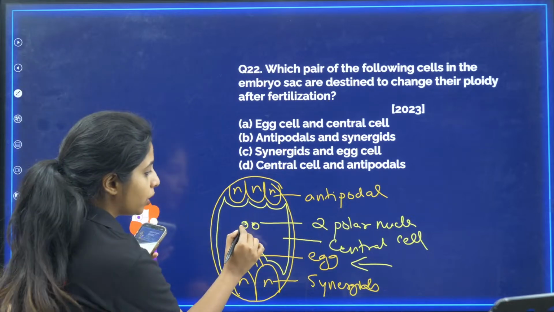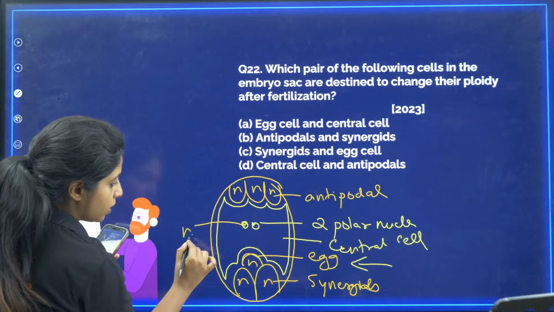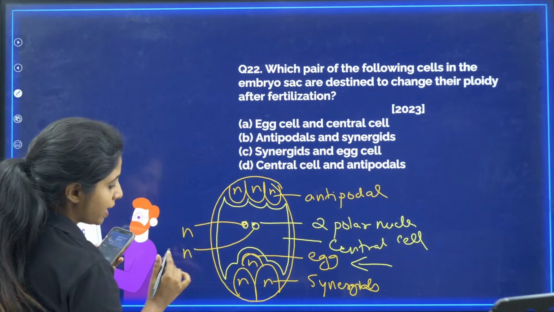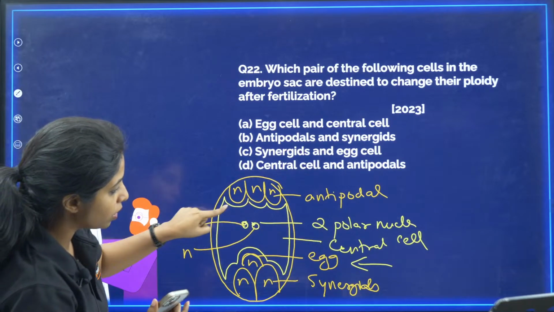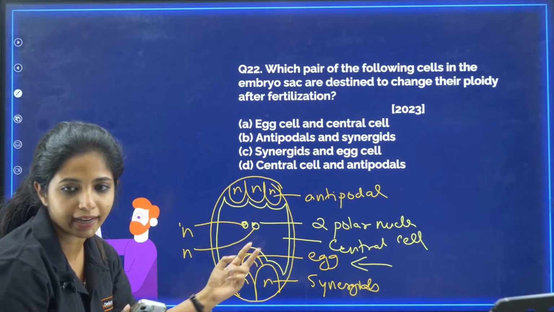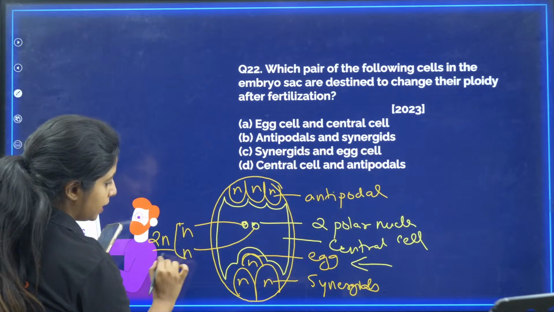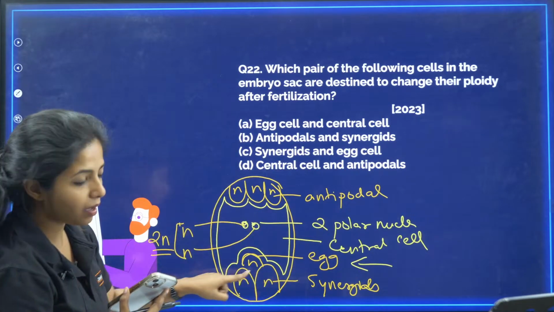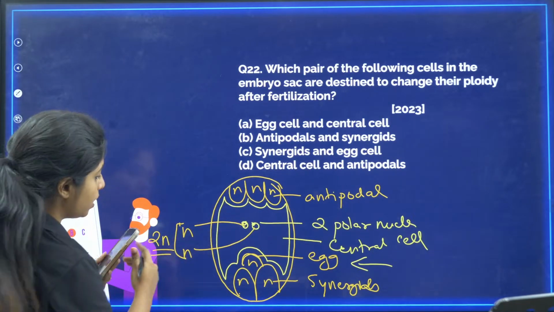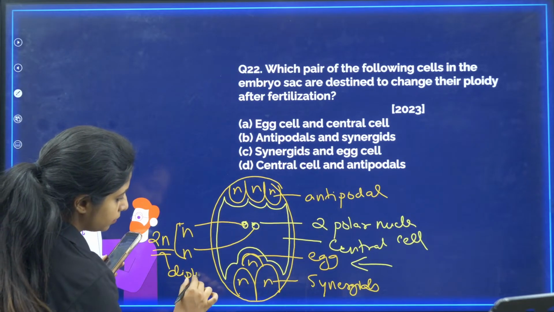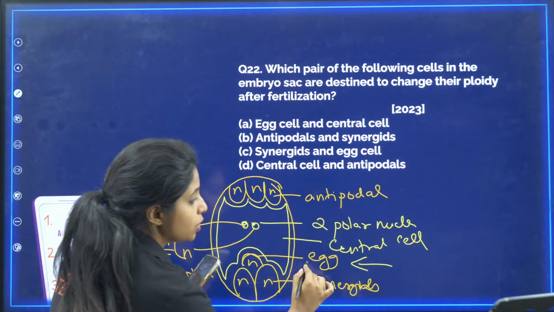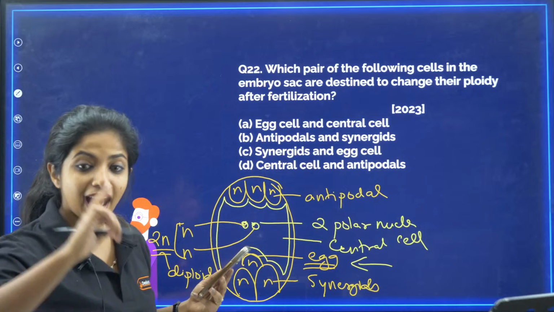Except polar nuclei. If one polar nucleus has N, the other also has N. Then the whole central cell, which has these 2 nuclei, what will be its ploidy, my dear children? 2N. It is already 2N. Rest all of them are haploid. This is the only one which is diploid.